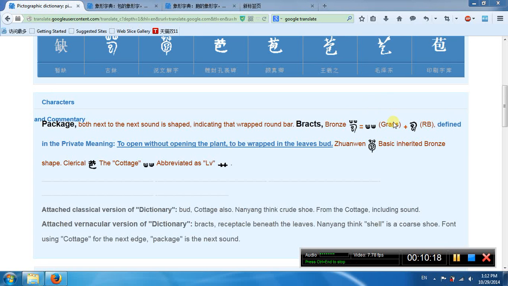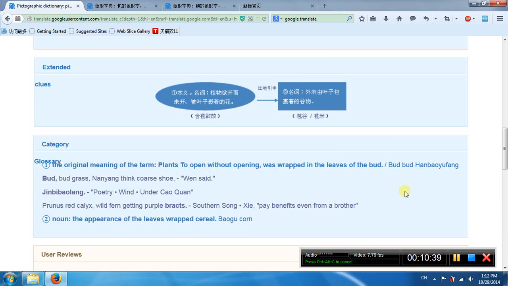This is 包, the first one. See, the top part is grass. The bottom part is like the wrapping. This is wrapped inside. So its meaning is not yet opened, wrapped with leaves. First meaning, wrapped. Second meaning, appearance of leaves wrapped.